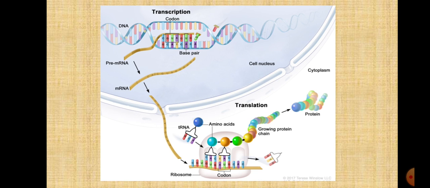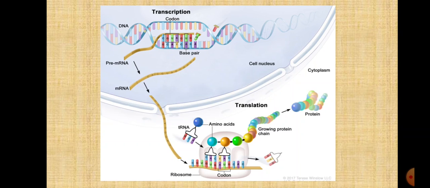It gives the information for one amino acid. So when we have 20 triplet codons, that means we have 20 amino acids inside our body. Now this discovery of the 20 amino acids was done by an Indian origin scientist, Dr. Hargobind Khurana. He was the person who discovered that there are 20 amino acids in our body. For this great work, he was awarded the Nobel Prize in 1968 along with two other scientists.